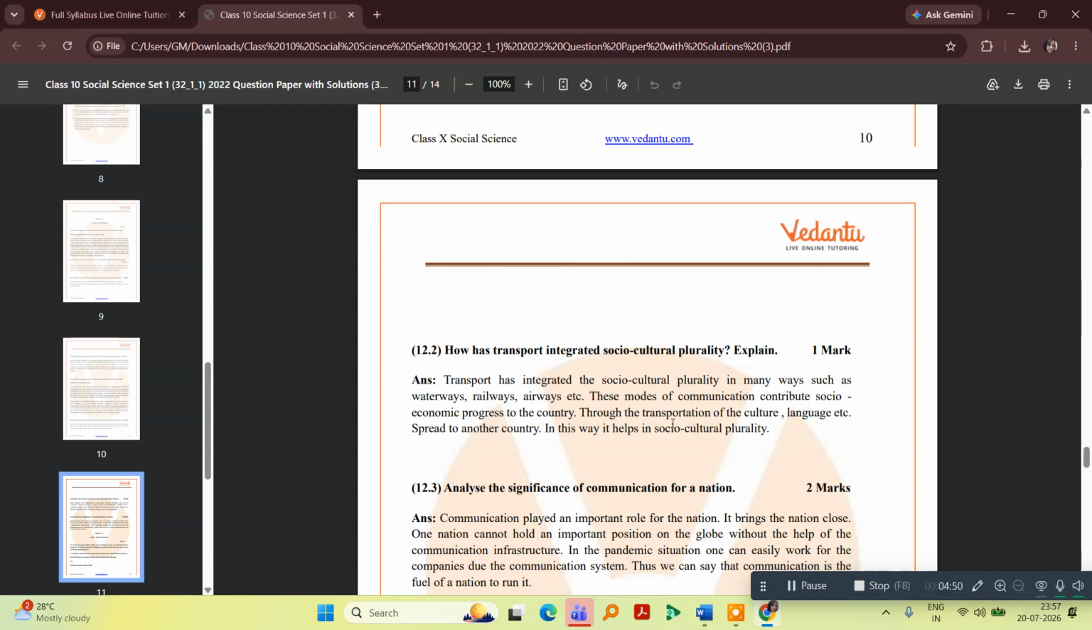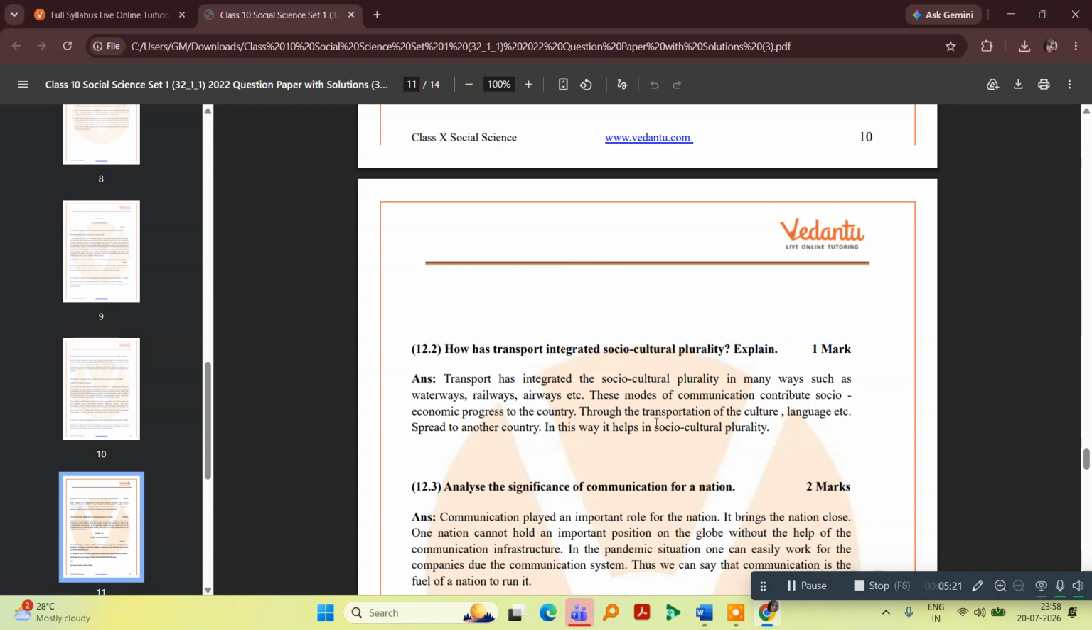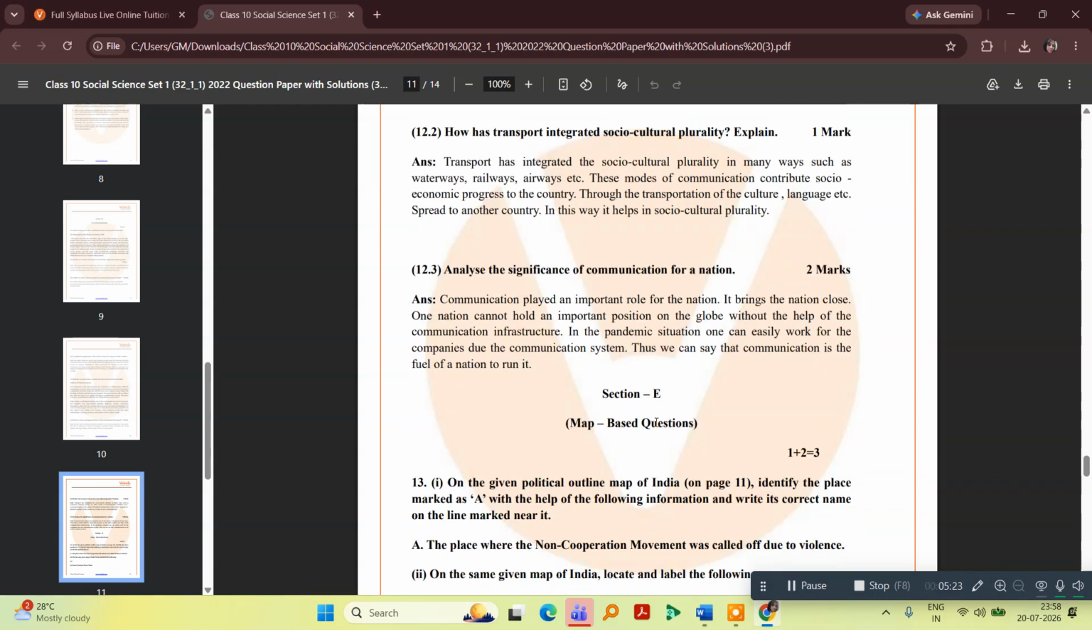These modes of communication contribute to the socio-economic progress of our country through the transportation of culture, language, etc., spread to another country. In this way, it helps in socio-cultural plurality. This is the answer of the 12th question, second part. And the answer of the third part of the 12th question is as follows.